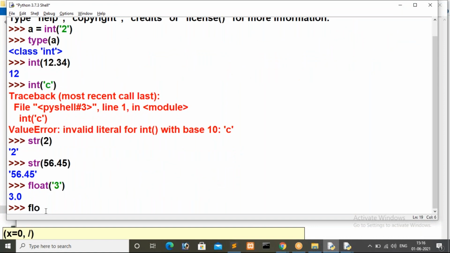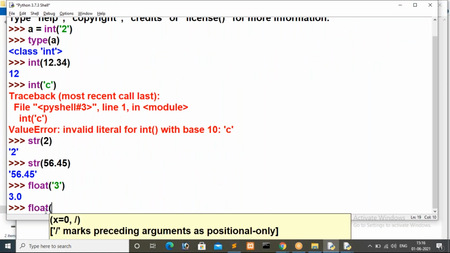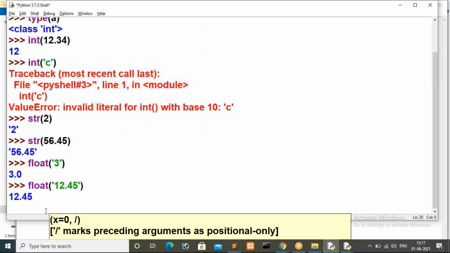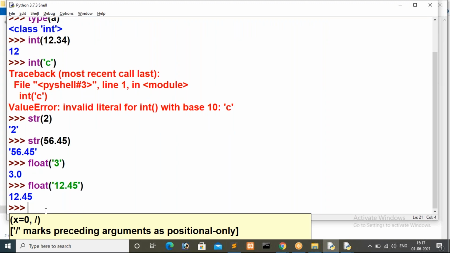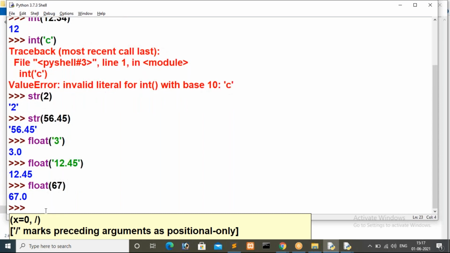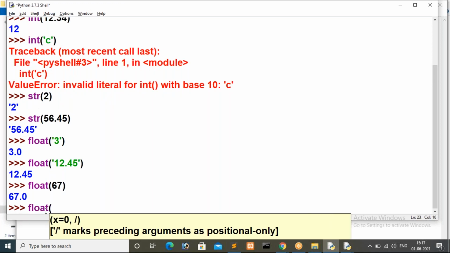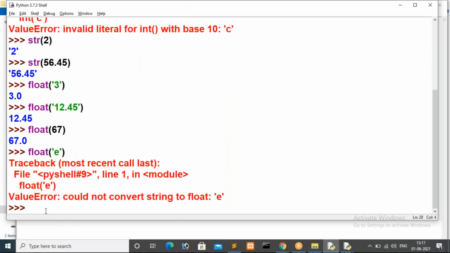Now I am giving float of, within quotations, a string floating value. In that case also you will get the exact value. Even if you specify a single integer value inside, that is float of 67, in that case also float will consider 67.0. If you give float of a character, in that case it won't work, guys, because converting is not possible.